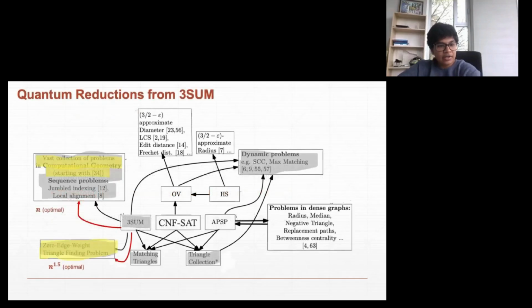Using that, we were able to give lower bounds for the problems highlighted in yellow, which very nicely turned out to be tight lower bounds, giving evidence why we have not found better algorithms for computational geometry or zero edge weight triangle finding in the quantum setting as well.